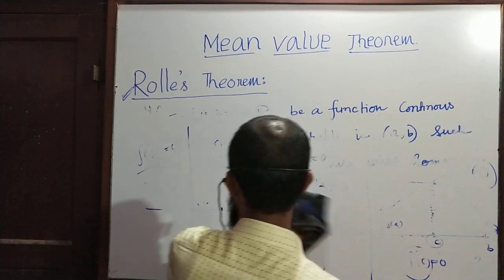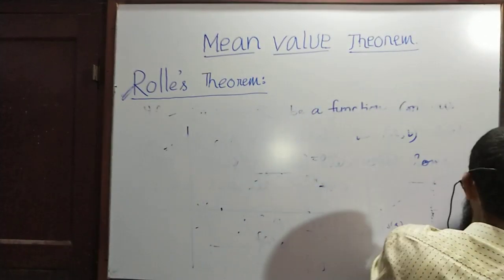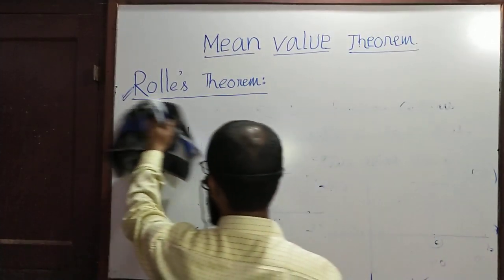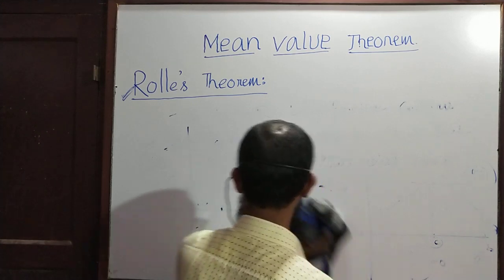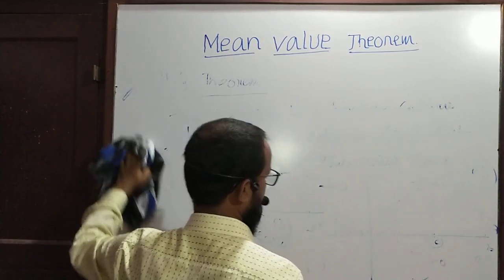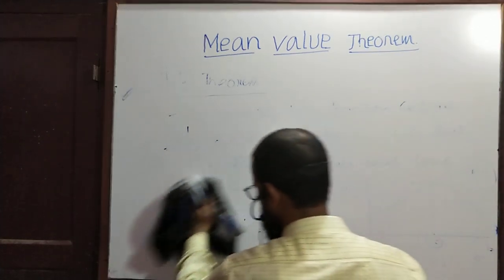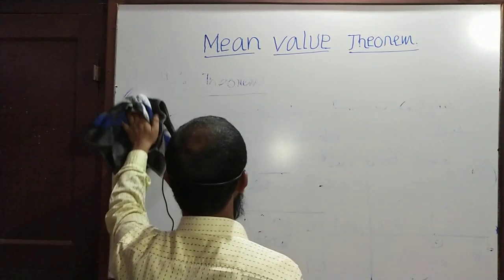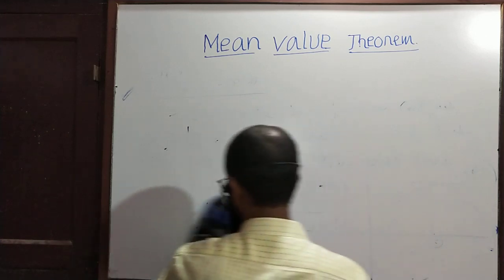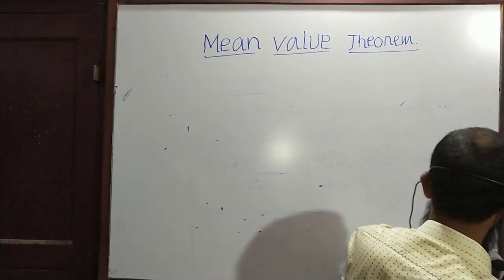This way you have to remember the statement of Rolle's theorem. If you repeatedly utter it, then you understand and you also remember it. The function is defined in a closed interval ab, continuous in the closed interval ab and differentiable in the open interval ab, then there exists some point c in the open interval ab such that f dash c equals 0.